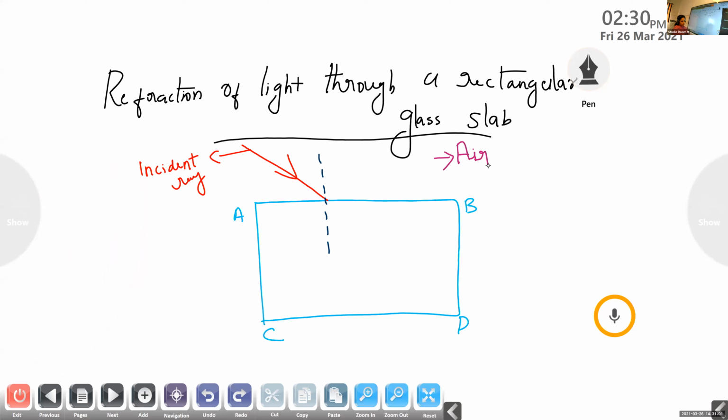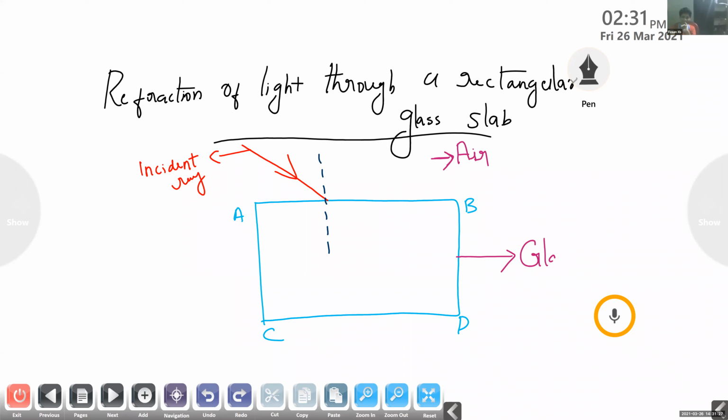Okay, so the ray of light came from the air. So the medium present here is air. Then what is this medium? Rectangular glass slab is this. So the medium is glass, right?